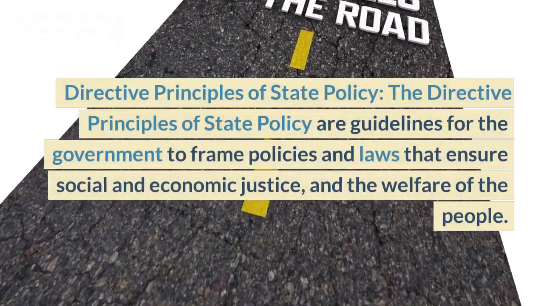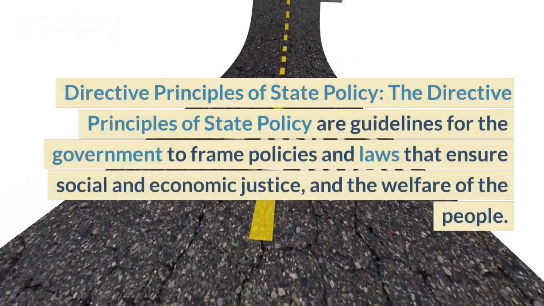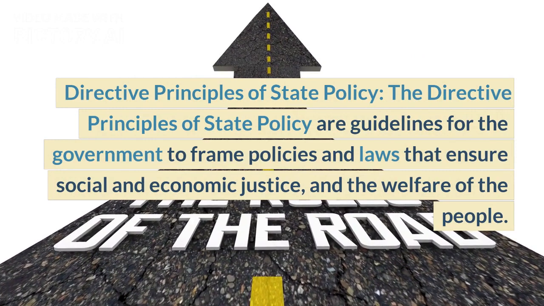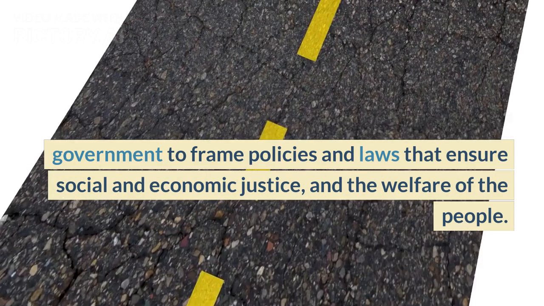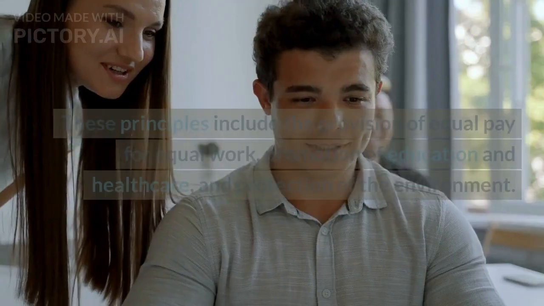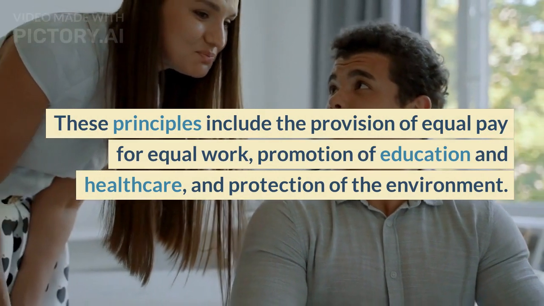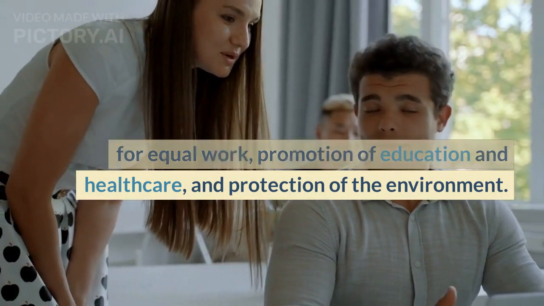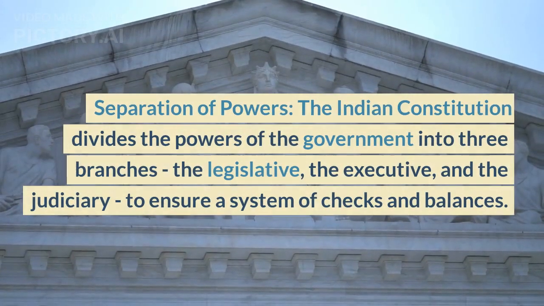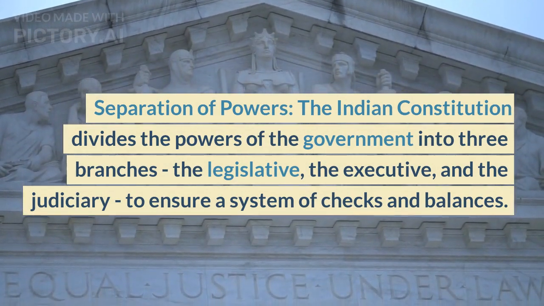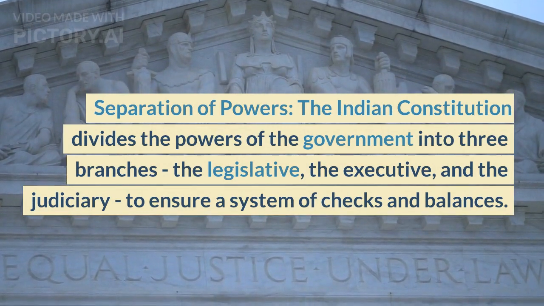Directive principles of state policy. The directive principles of state policy are guidelines for the government to frame policies and laws that ensure social and economic justice and the welfare of the people. These principles include the provision of equal pay for equal work, promotion of education and healthcare, and protection of the environment.